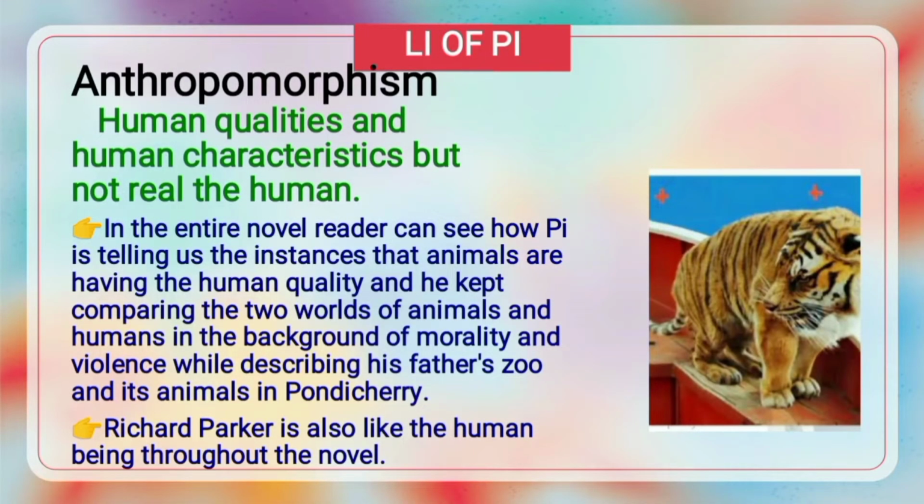Anthropomorphism: human qualities and human characteristics, but not real. In the entire novel, the reader can see how Pi is telling us the instances of animals having human qualities. He kept comparing the 2 worlds of animals and humans in the background of morality and violence, while describing his father's zoo and its animals in Pondicherry. Richard Parker is also like a human being throughout the novel.